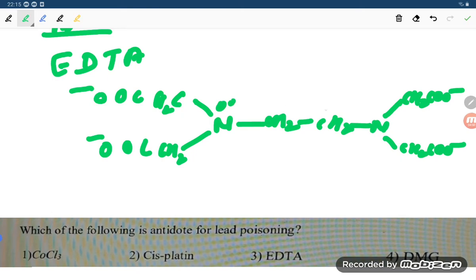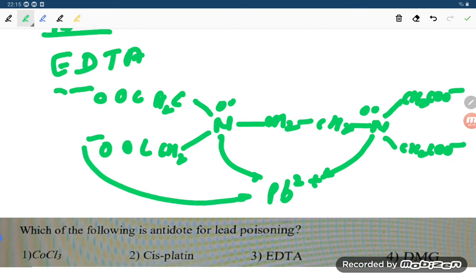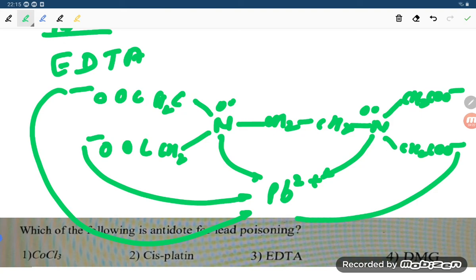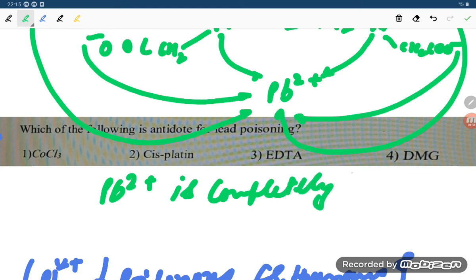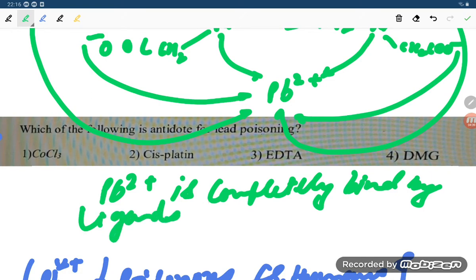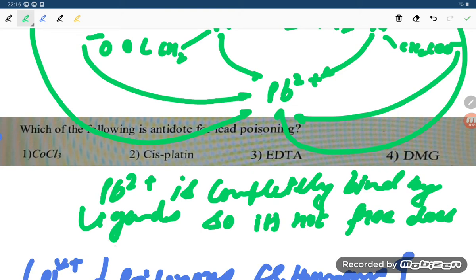Here is a lone pair of electrons, here is also a lone pair of electrons. So the Pb2+ ion can be combined by this nitrogen along with the oxygens, and similarly from this side also. When it is combined completely, Pb2+ is completely bound by the ligands. So it's not free, and so it does not act as a poison.